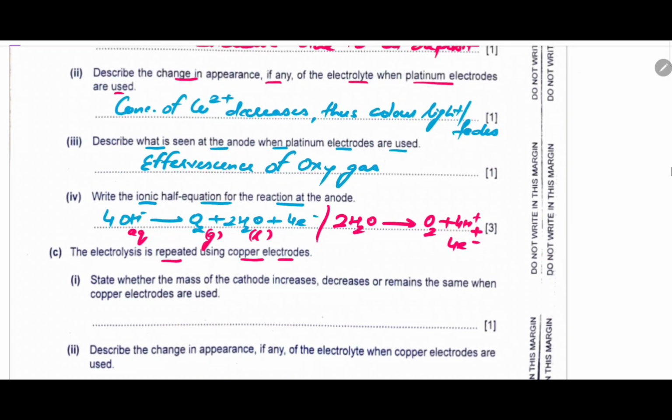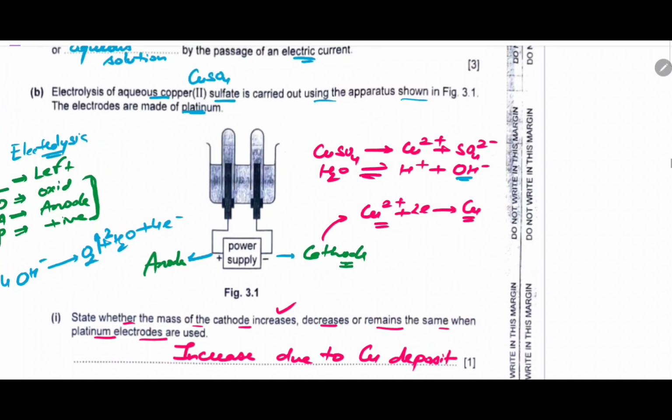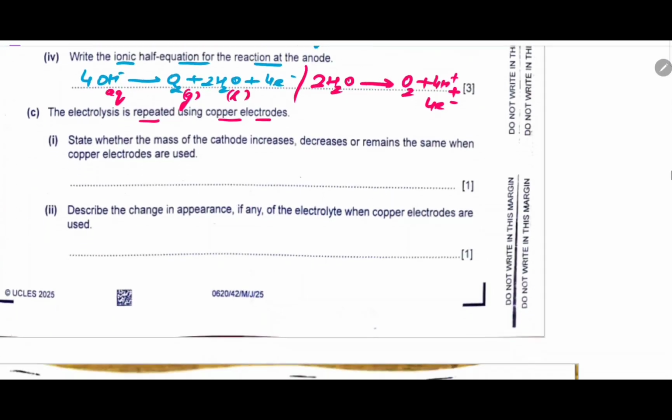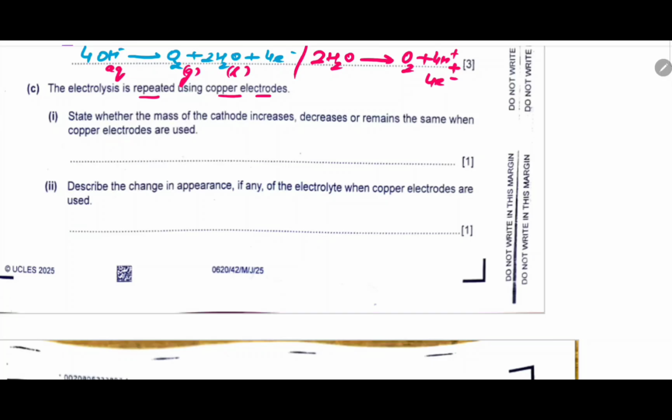Now this same electrolysis is using copper electrodes. Earlier we had done it with platinum electrodes, which were inert. They are not involved in the electrolysis. Now I am doing electrolysis using copper electrodes, and it is just like the refining of copper, which we had already done in our courses.